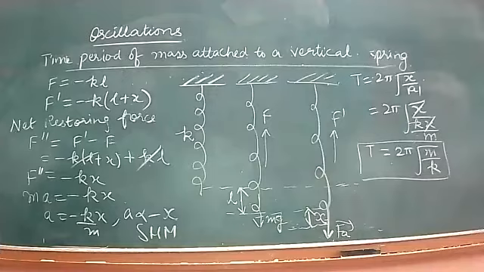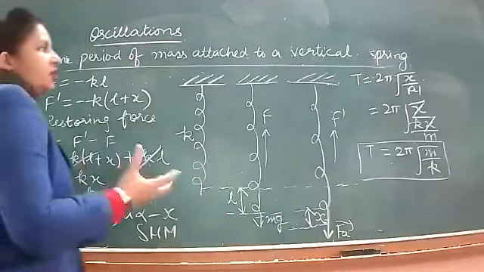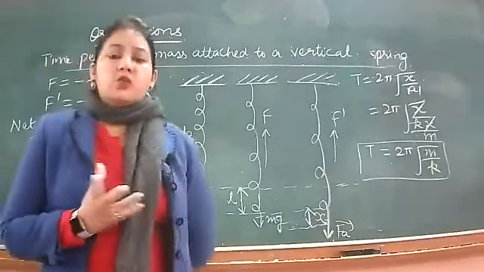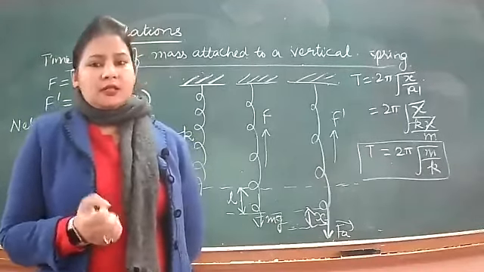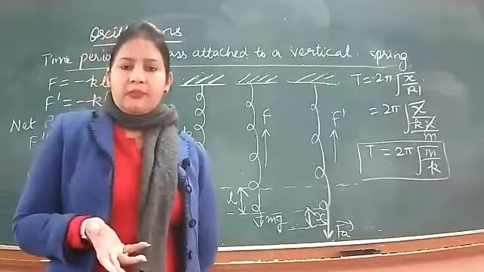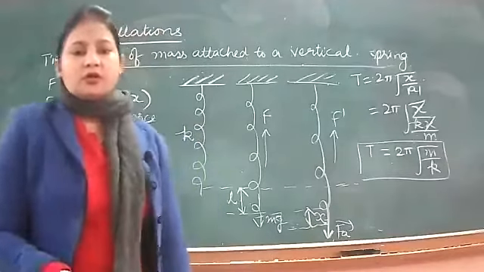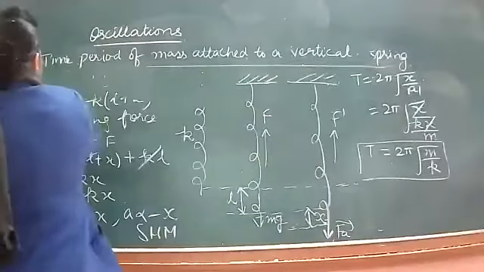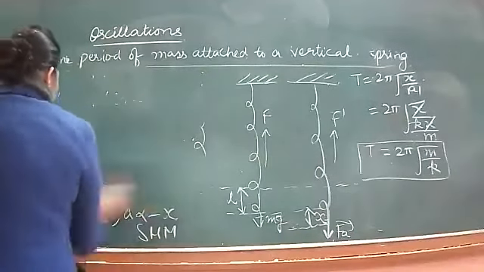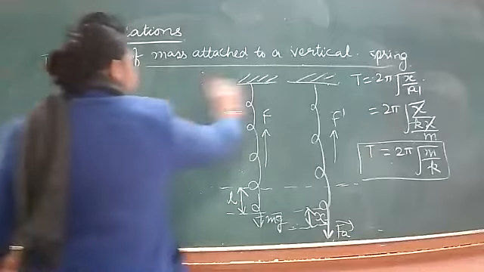All right. So next we come to the combination of springs. अब एक नहीं, हमारे पास दो springs हैं, ठीक है? तो अब वो springs we can connect in series also, we can connect in parallel also, or in some other way also. So let us see how the time period gets affected then. So let us do the combination of springs now.